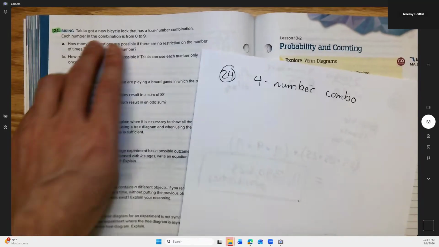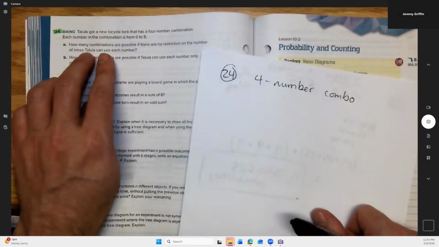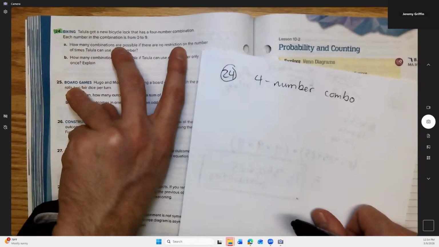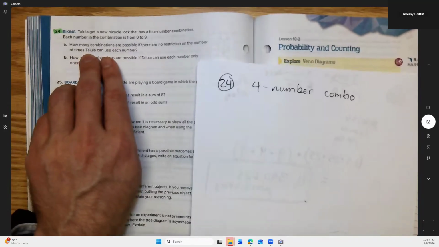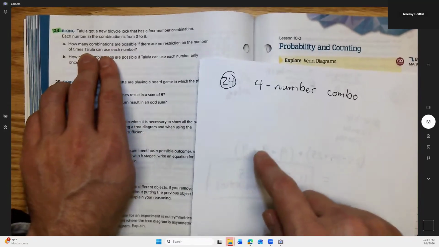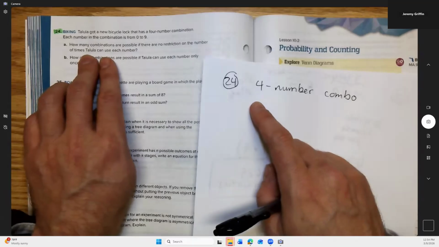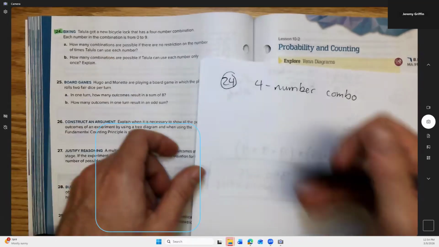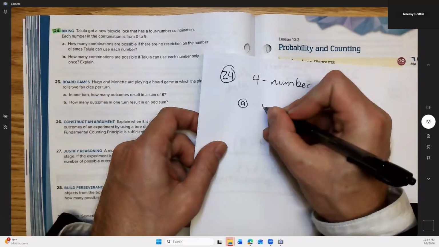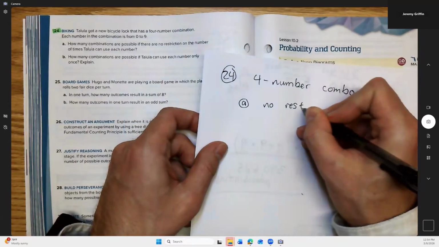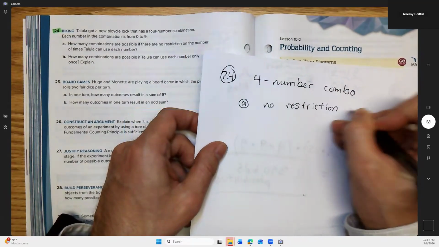So includes all the possible digits, 0 through 9. How many combinations are possible if there's no restriction on the number of times that Tallulah can use each number? So if she wants something like 5, 5, 8, 5, that would be okay. She can repeat digits. So no restrictions on the numbers she can use.